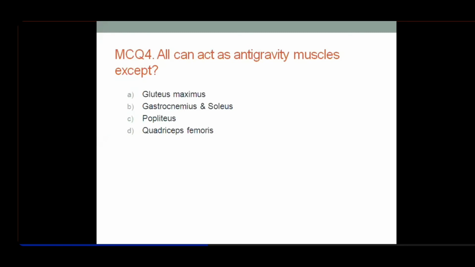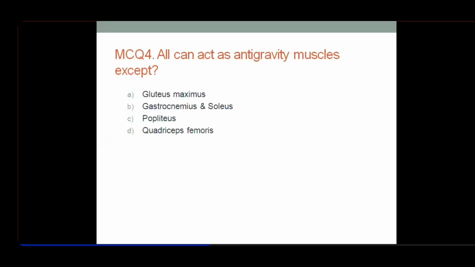Simple. So I told you this: a person sitting in a squatting position has all the major joints, hip joint, knee joint, and ankle joint, in a flexed condition. Hip and knee are in full flexion, and the ankle is also in a state of flexion. So when a person stands up against gravity, the extensors of these joints come into play, and those extensors will be anti-gravity muscles, right?